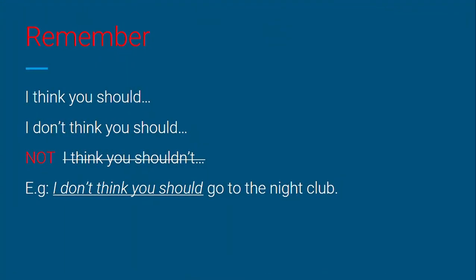Okay, next, please remember, when we say I think, we use the positive version of should. I think you should, or I don't think you should, not I think you shouldn't. We don't say like that. That's why when we express our opinion, we don't use shouldn't. For example, I don't think you should go to the nightclub.